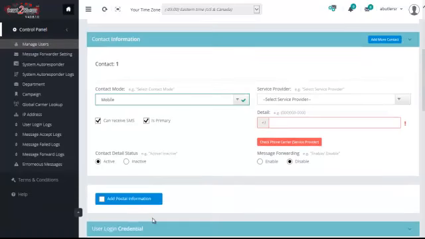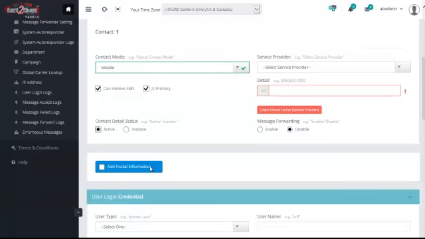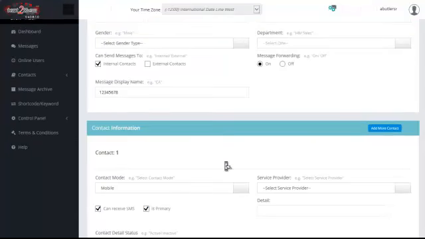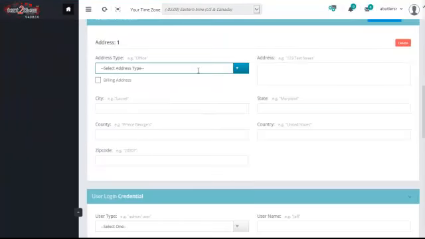Next, this contact is active or inactive. If the employee is no longer an employee of the company, for instance, or for some other reason you want to deactivate the account, you just change this to inactive. Here we can add postal information, mailing address. We can put an address here, billing address, city, state, country, zip code.